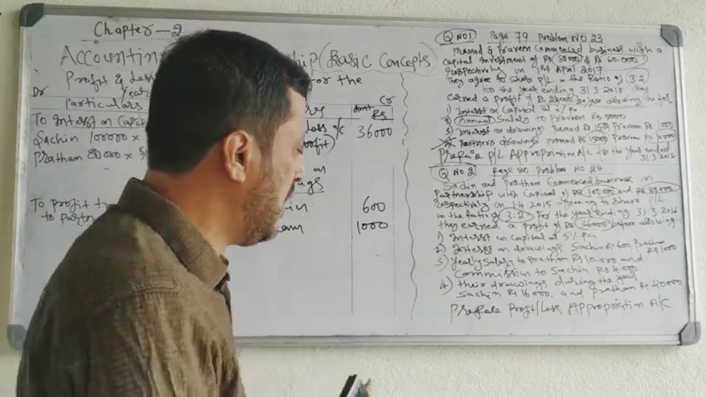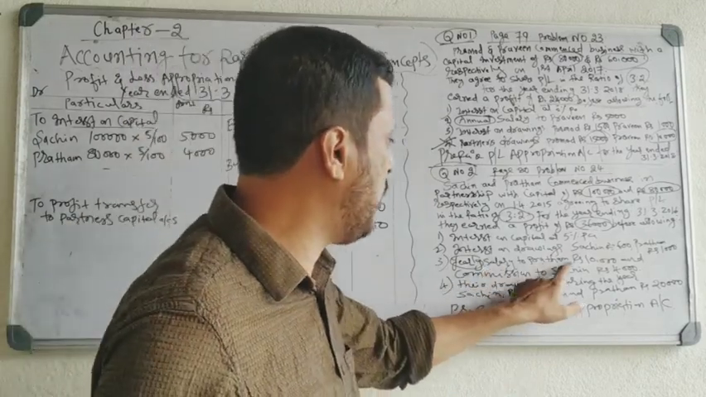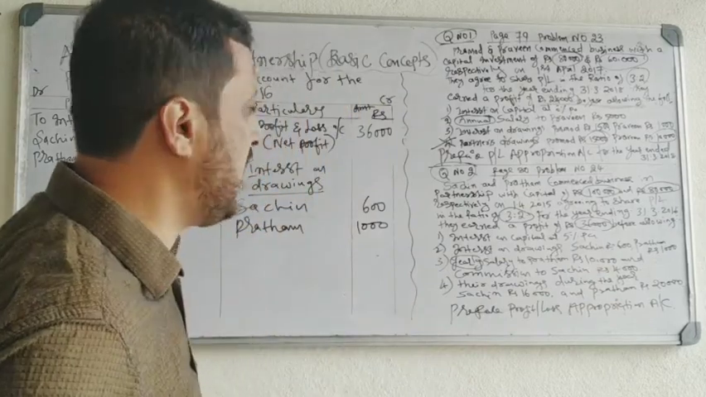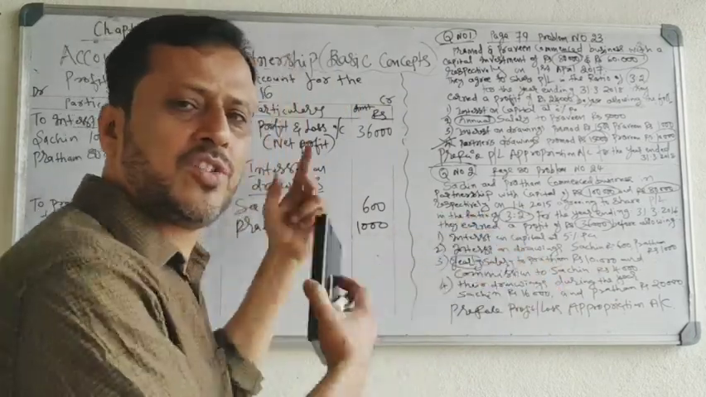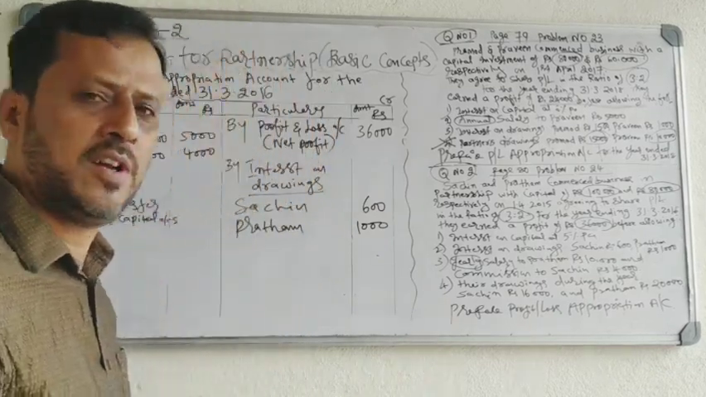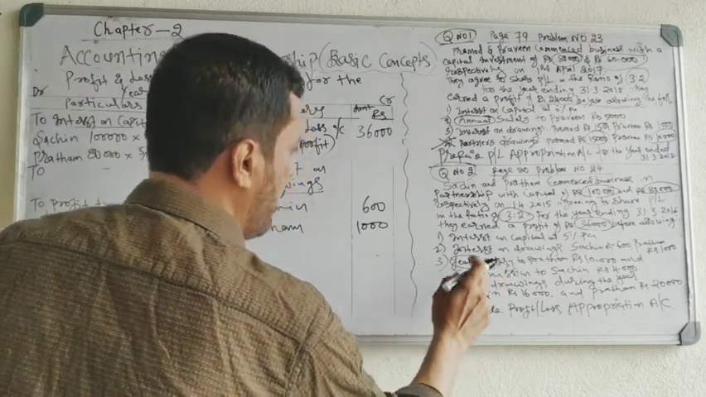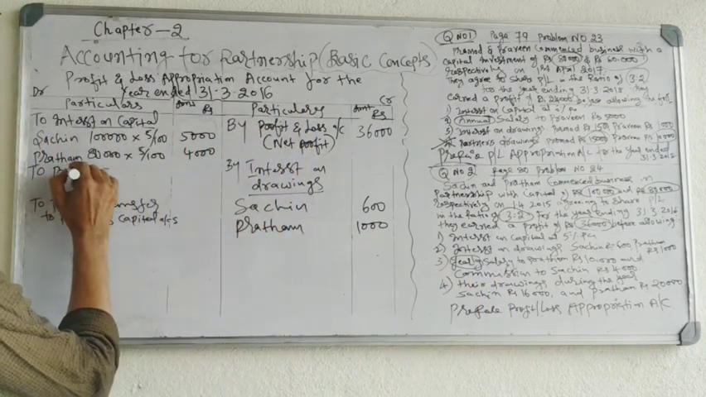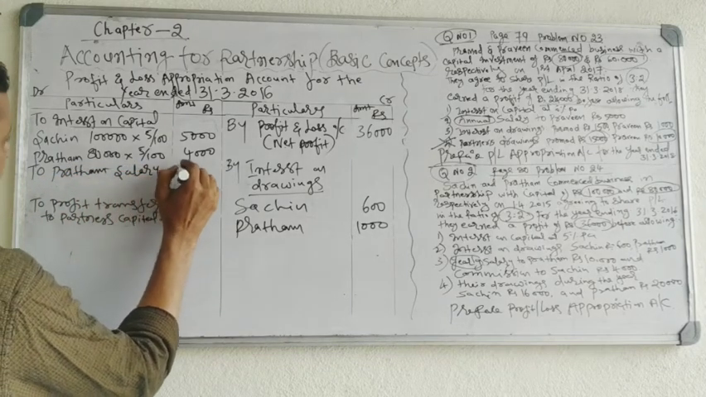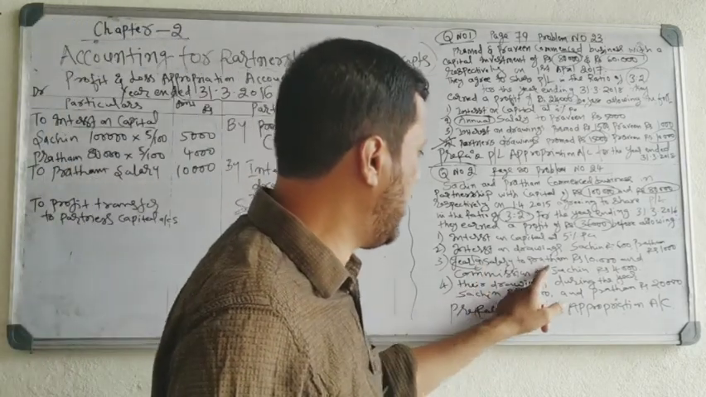Third adjustment, yearly salary. Yearly means one year's salary. Yearly salary to Pratham 10,000 rupees. This account is for one year, so just record the salary. Salary is paid by the firm to the partner, so record it on the debit side. Whose salary is it? Pratham's salary, 10,000.